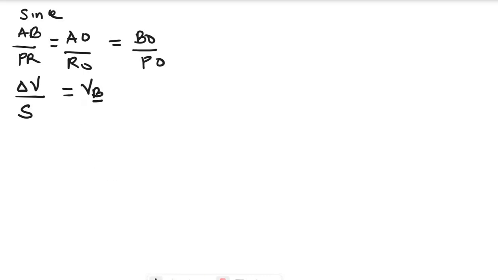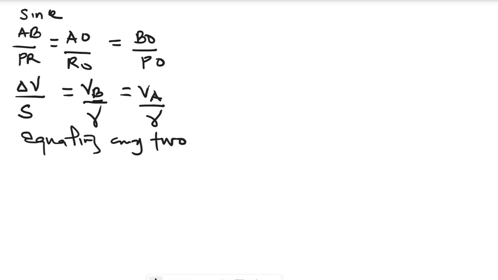So VB over r equals VA over r. As with the sine rule, you equate any two. So we have change in velocity over S equal to VB over r.